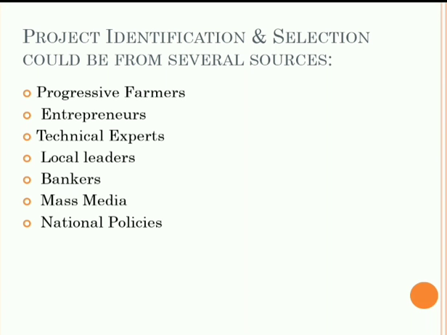Now, let us see that project identification and selection could be from different sources. What are the different sources from where we can do the selection and identification? In the last point, we have seen who are mainly involved in project selection. That is the institute management of that particular institute. After that, we have seen the stakeholder, and after that, the project manager. These are the three main important persons who are involved in the project selection.